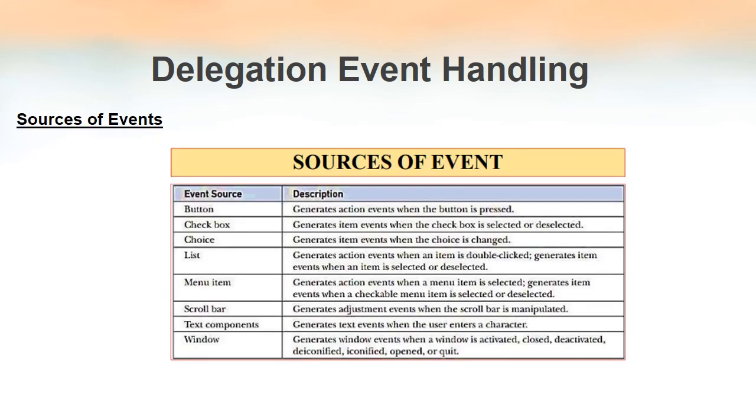This is the list of sources, that is the objects that create or generate events. We have button, checkbox, choice, list, menu item, scroll bar, text components, window. All these are different sources that generate events. You might have heard about all of these things because these are the most commonly appearing things on a form that we usually fill online.